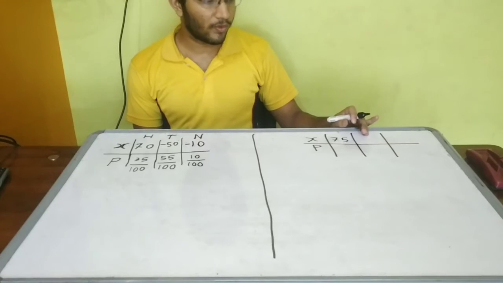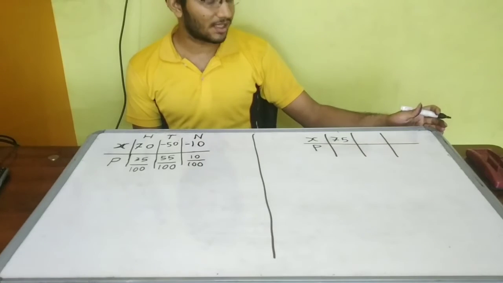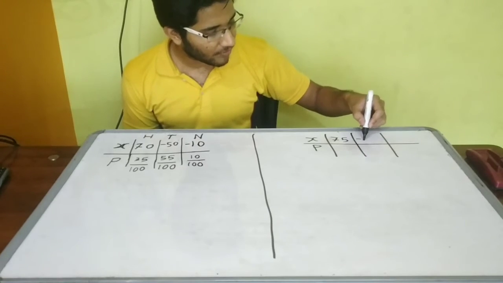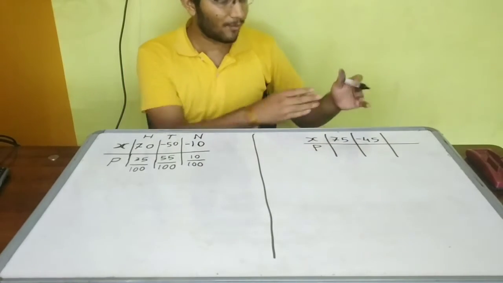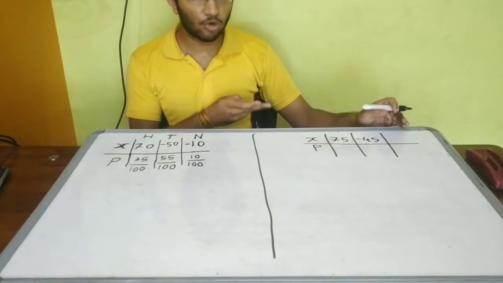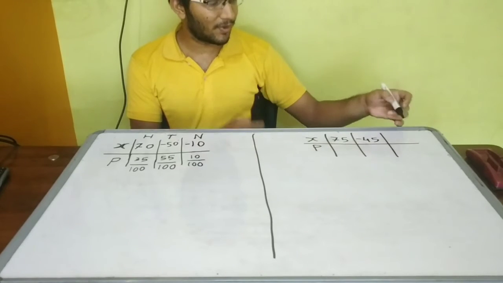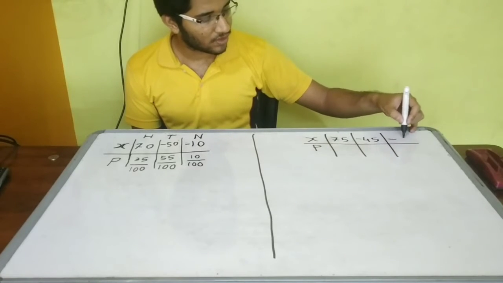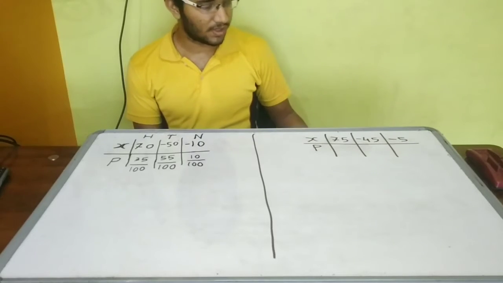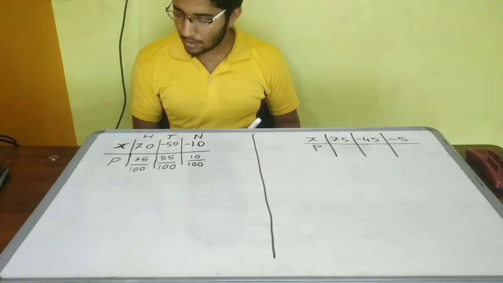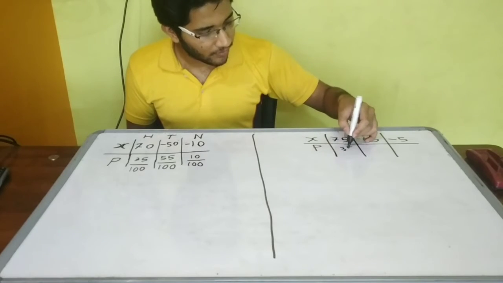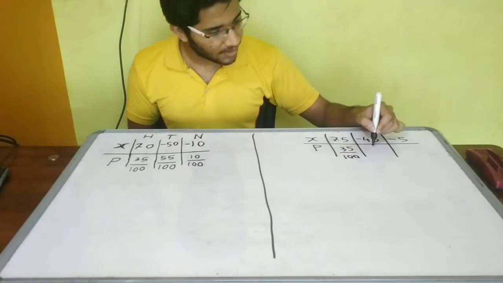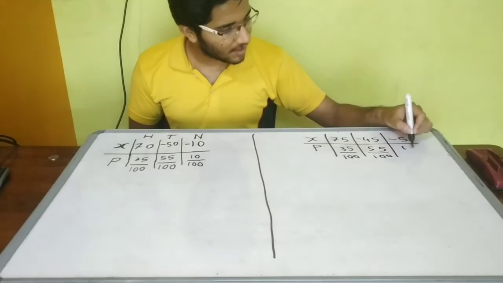Here the penalty was 20 and you are paying 25 as entry fee, so it will be negative 45. Just the same as what we did here, I am doing here. And here the reward was 20 and the entry fee was 25, which means we are losing 5 rupees. Now I will just write down the probabilities: 35 upon 100, here 55 upon 100, and here 10 upon 100.